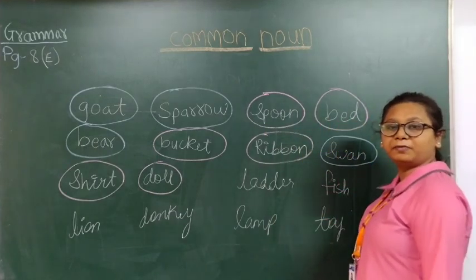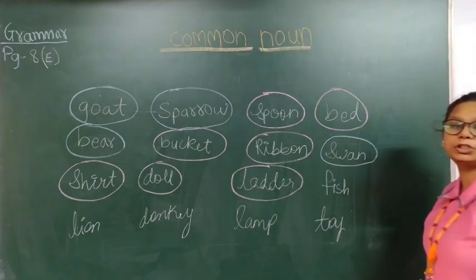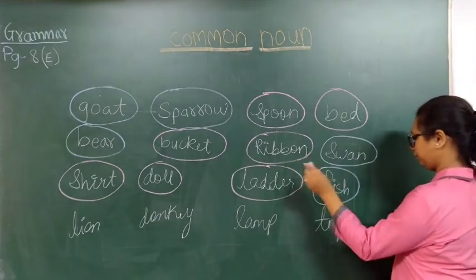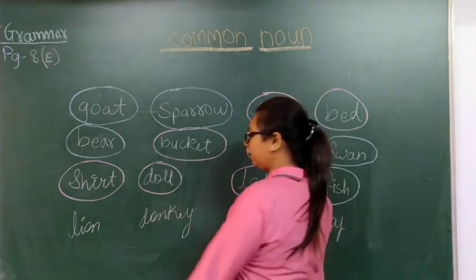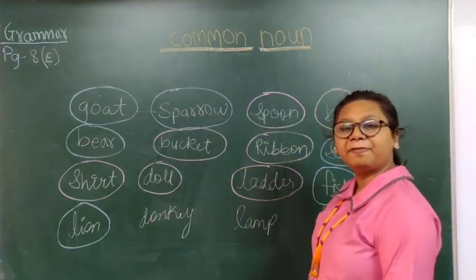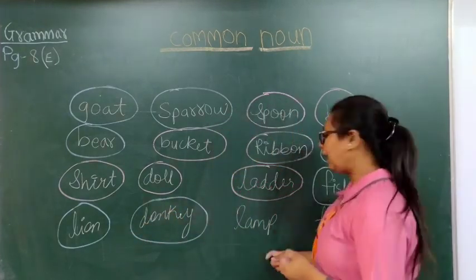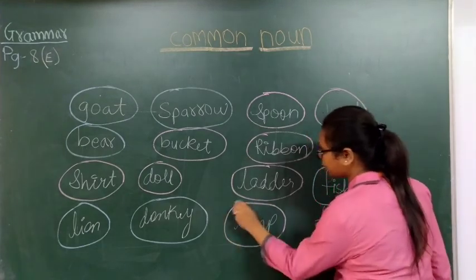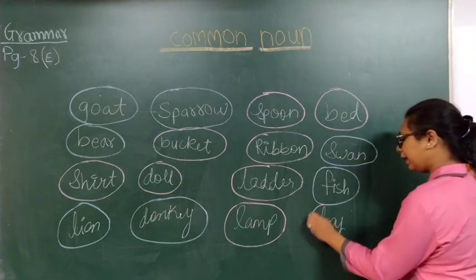Ladder. Ladder is the name of a thing. So we'll circle it with red. Fish. Fish is the name of an animal. So we'll circle it with blue. Lion. It is the name of an animal. So blue. Donkey. It is the name of an animal. So again blue. Lamp. Lamp is the name of a thing. So we'll circle it with red. Toy. Toy is the name of a thing. So we'll circle it with red.